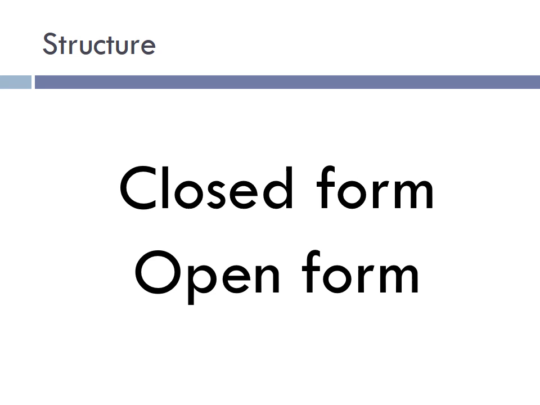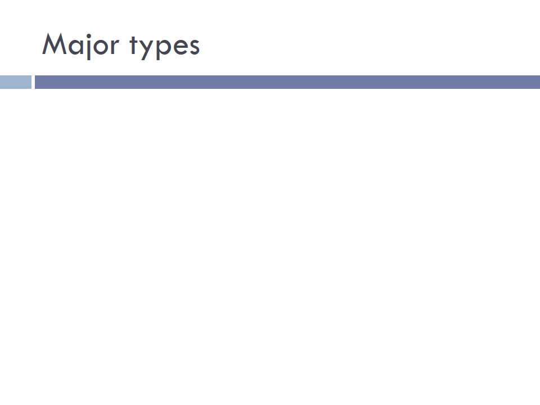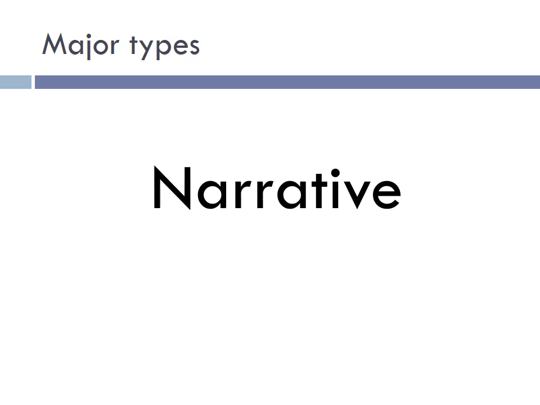The open form is a freer form. It is still often very structured, in that the poet has thought about it, but it does not follow a set, expected pattern. We have two types of poetry in general: narrative poems and lyric poems. Narrative poems are poems that tell stories. Lyric poems are short poems that meditate on a concept or an idea.